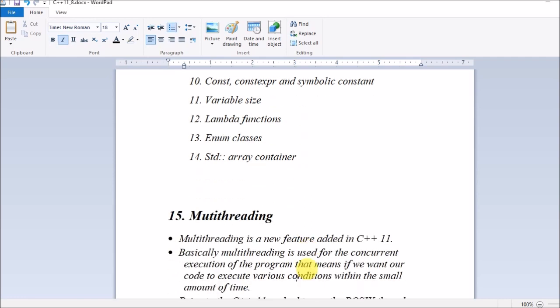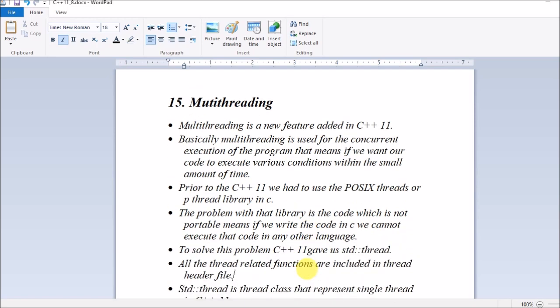And in this last part, Part 8, I will be covering multi-threading. So let's see what multi-threading is in C++11. Multi-threading is a new feature added by C++11, and using different multi-threading functions, we will see it. Basically, multi-threading is used for the concurrent execution of the program. If we want our program to execute various conditions within a small time, then multi-threading is required. So concurrent execution of the program takes place in that case.